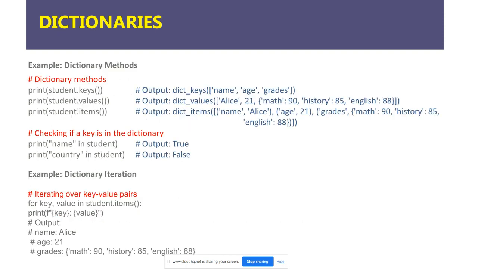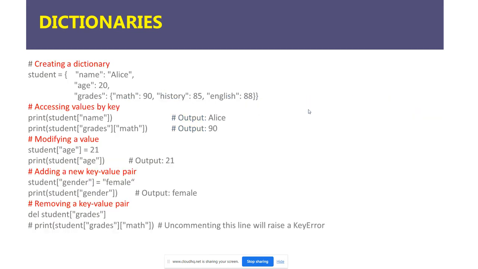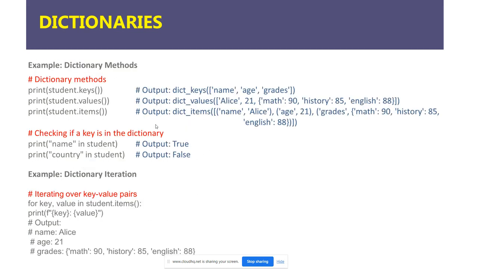Dictionary methods: print student keys, print student values, and student items. The keys are name, age, and grades, and the values are Alias, 21, and math. These are the values. And with student items, we can get all the items by using the items function.